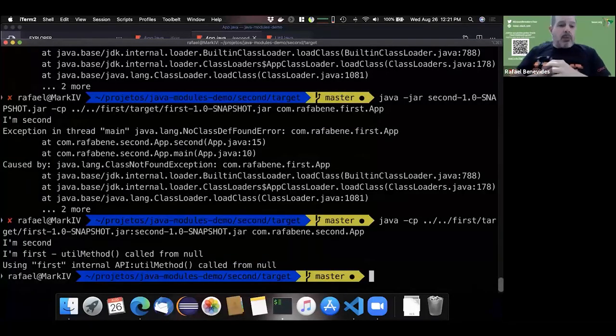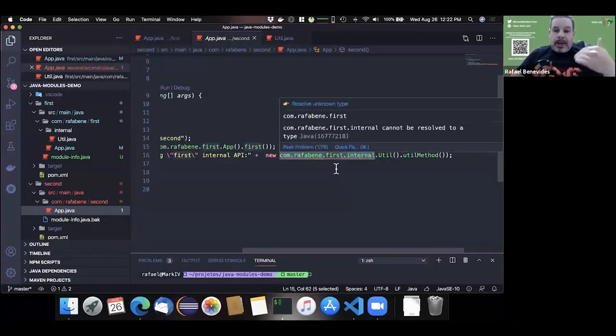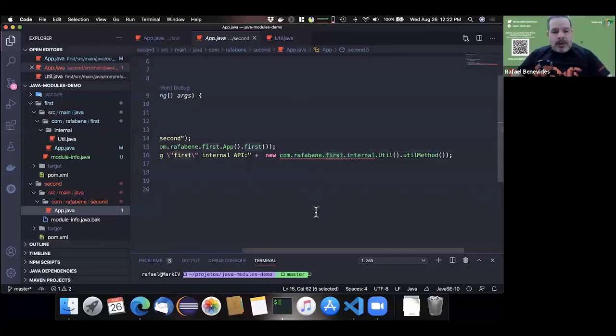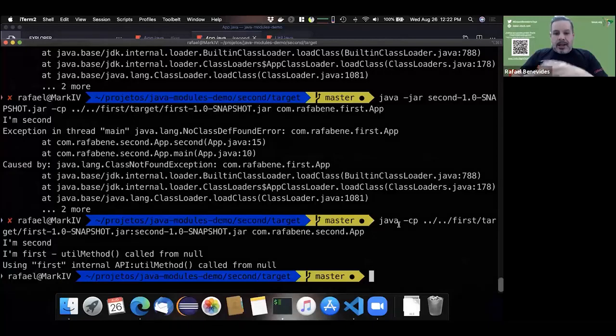So why did it work while my compilation is saying, my IDE is saying that I'm not allowed? Because when I use class path, you treat the application as a class path application, okay?